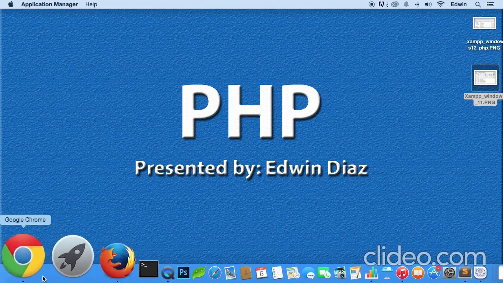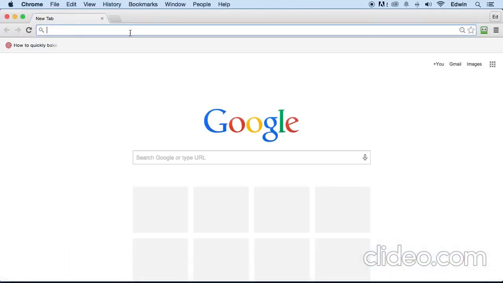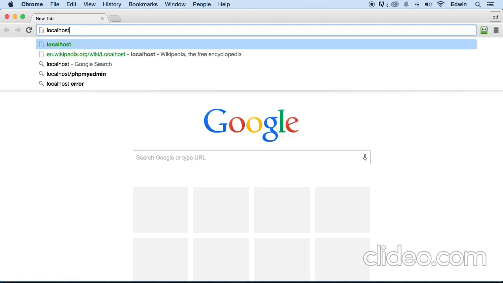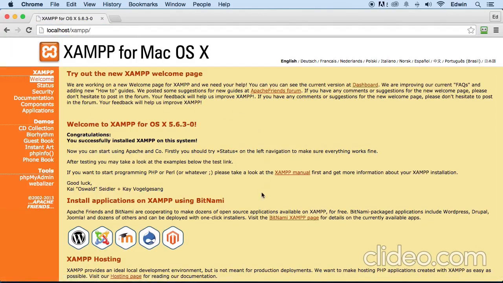You're going to go to your browser, and you're going to type localhost. When you do this and you see this window here, then your installation is good. All right, then you successfully installed XAMPP on your system. If it's not, then you uninstall the program and try installing it again. If you still have a problem, contact me and I will help you out as much as I can.